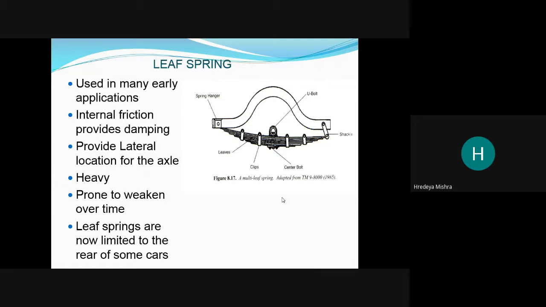Leaf springs are now limited to the rear of some cars. Okay, meaning they are used for the rear wheels, and some old model cars also use leaf springs, due to the heavy load.